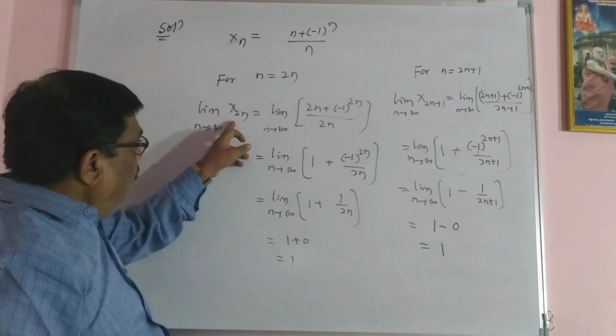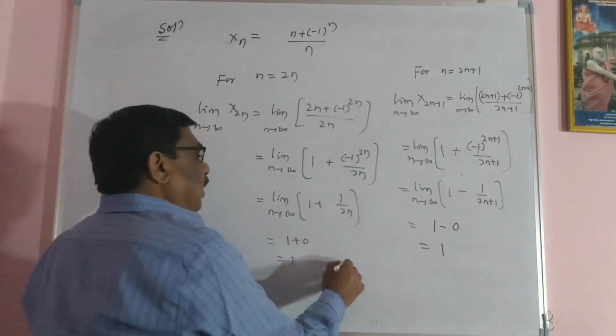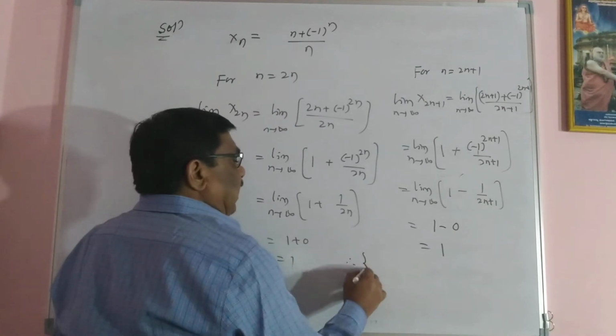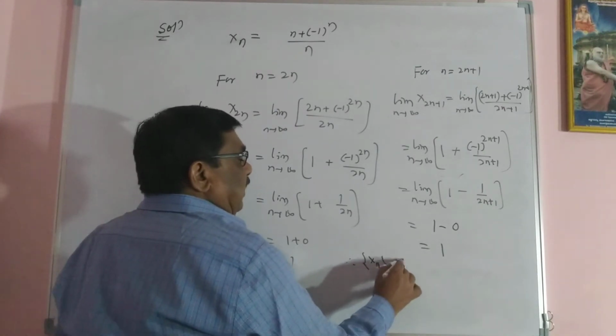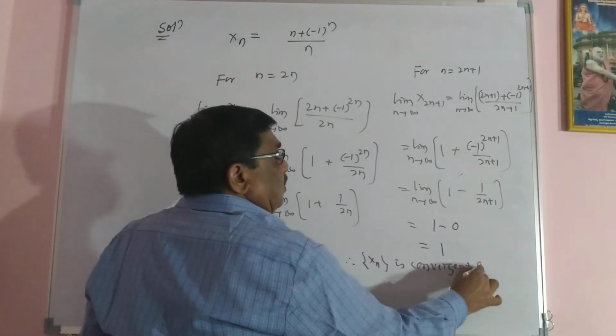See this, for even number you get 1, for odd number you also get 1. Therefore, the limit exists, this xn is convergent and converges to 1.